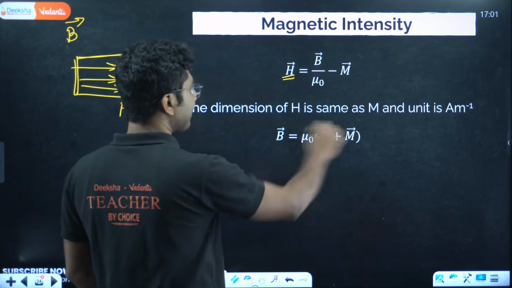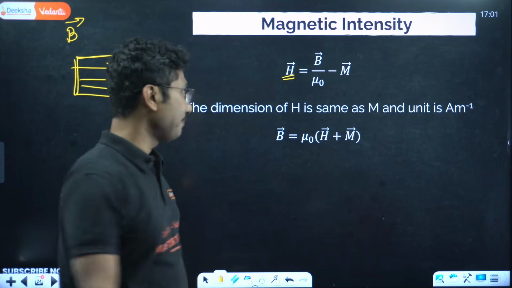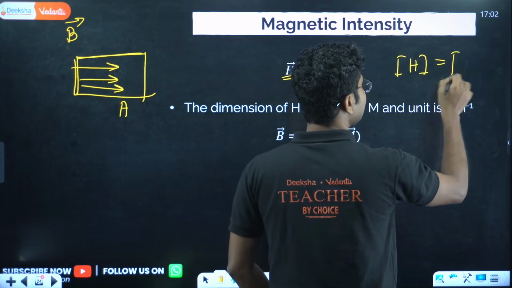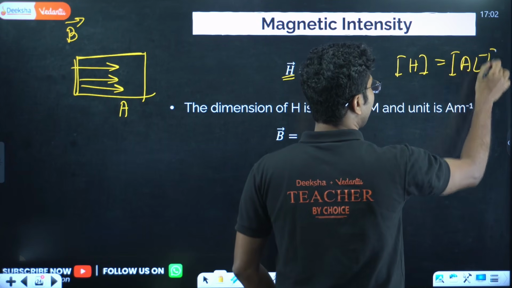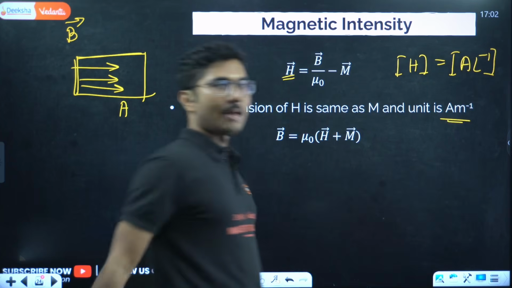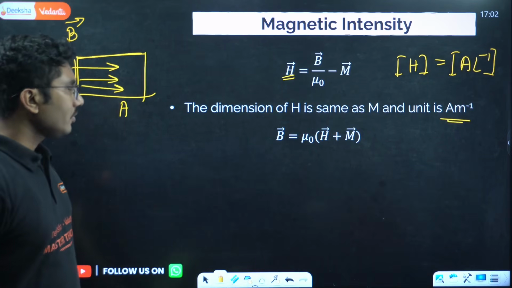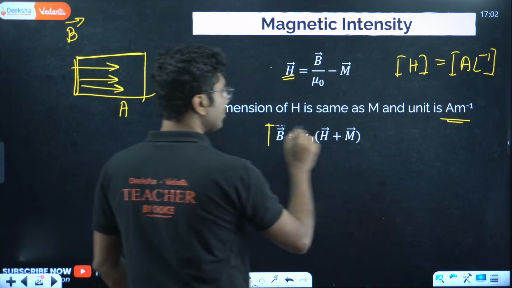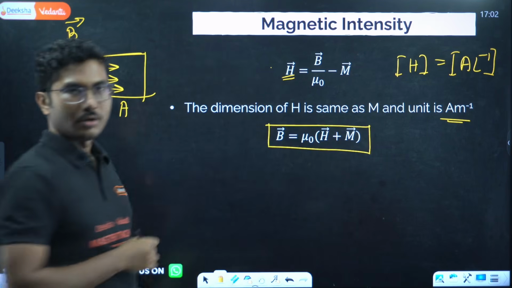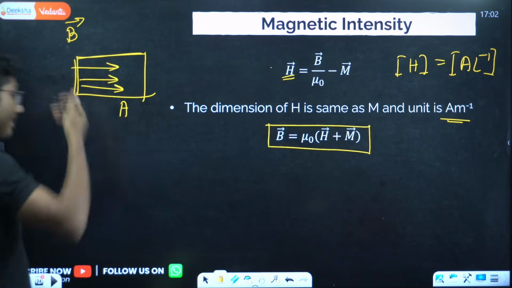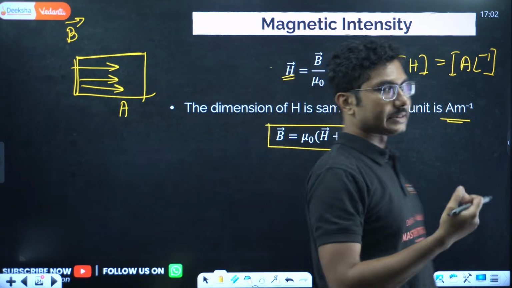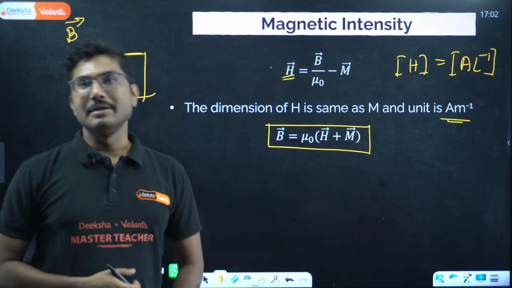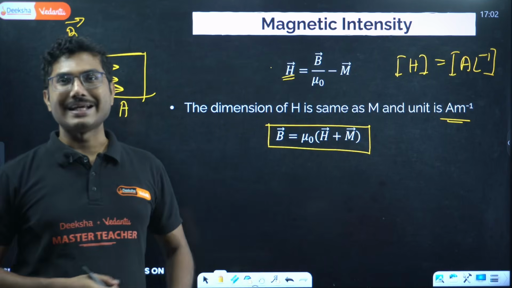So the dimension of H is the same as M, that is A L to the power minus 1, and the unit is the same, ampere per meter. Now if you take this M on this side, add mu naught, you get B equals mu naught times H plus M. So when you apply a magnetic field to a material, that material is partially magnetized and the remaining is basically given by this H vector.